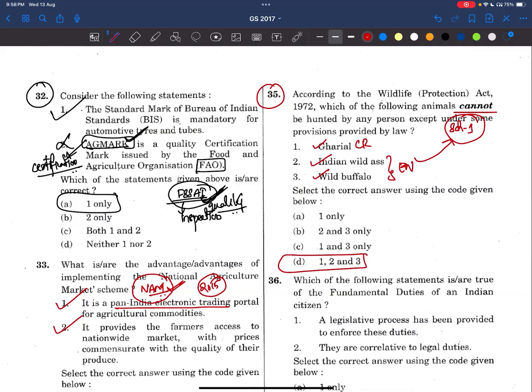Most of the cases, because see, in IUCN there are these categories, but in our Wildlife Protection Act, we only have 4 schedules now. Earlier there were 6, now there are 4 only. Recently only we have amended this act.